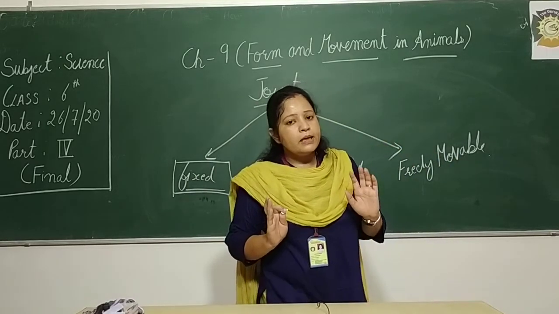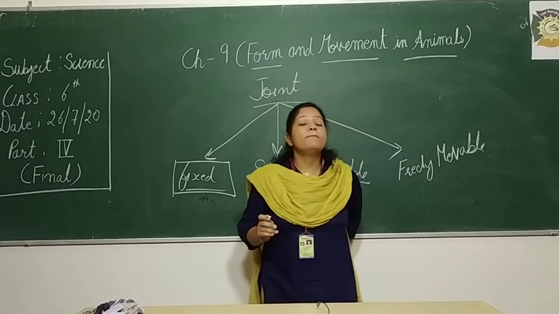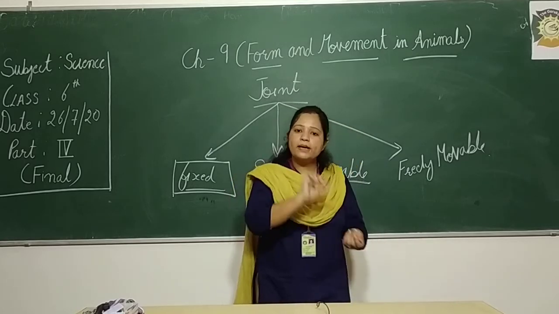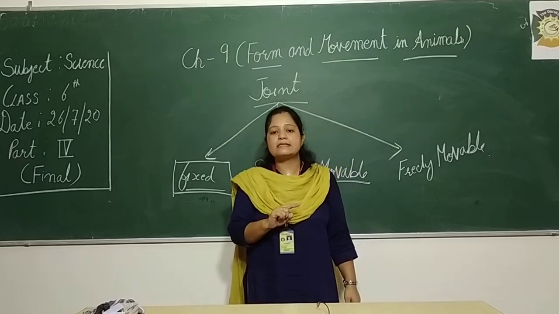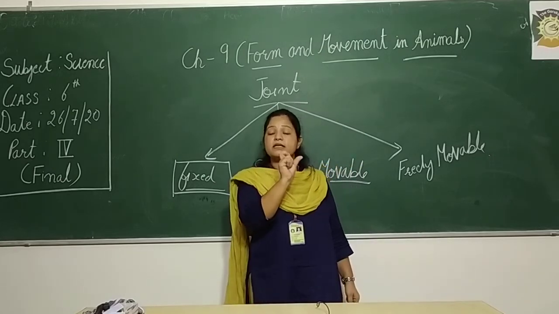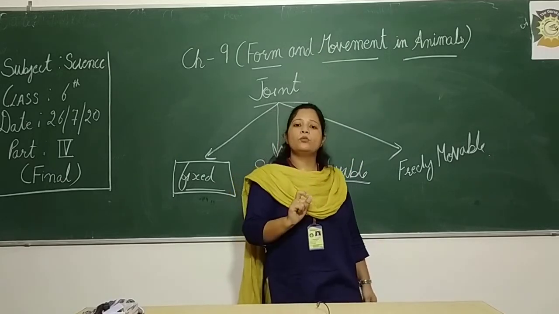For example, joints in our backbone. You have seen in the previous lecture on the human skeleton system that there is a ring-like structure in the backbone, which is slightly moving.